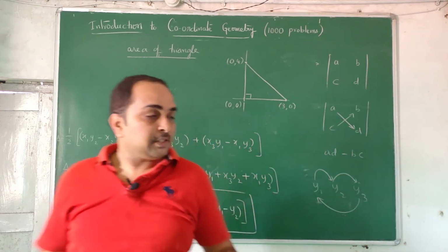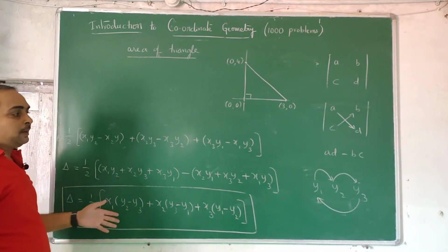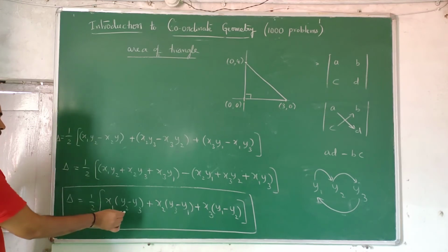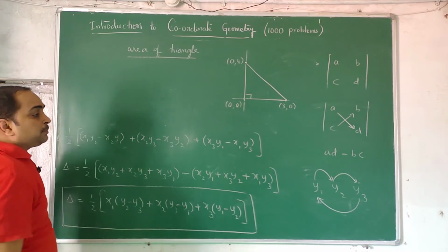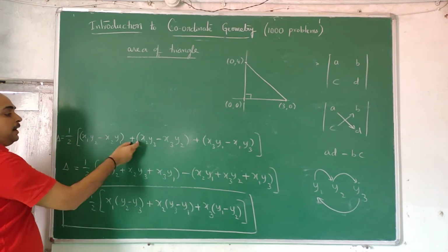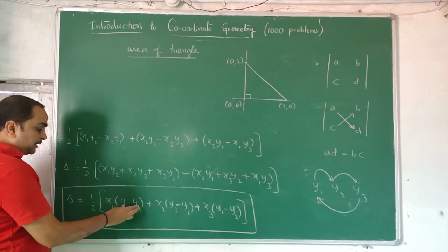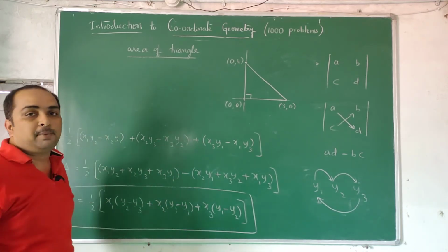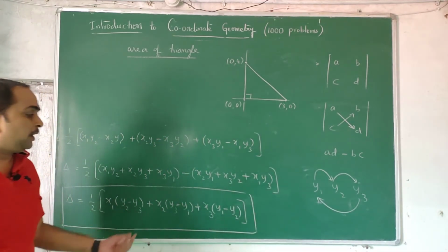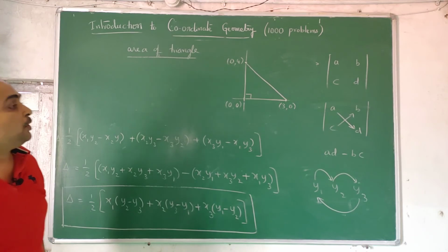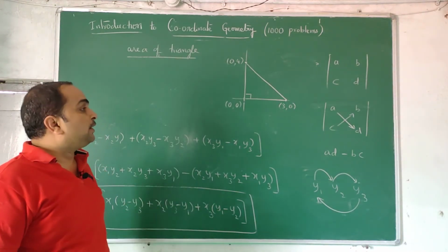But follow these three methods that I told. Any one of them. Don't learn all of them, learn any one of them. I feel this is quite easier because after subtracting you are multiplying, so the number of terms gets reduced. Multiply, subtract, add. Multiply, add, subtract. These are the two procedures. Here subtraction, after that multiplication, so it will be more simple because a lot of data is reduced. So you can remember this as a formula. You can take any one point as x1 y1, any other point as x2 y2, any other point as x3 y3. Then execute this. In this way you can find the area of a triangle.